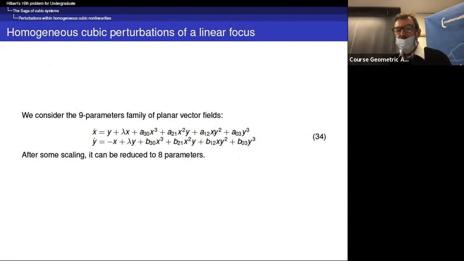Okay, so here there is very nice news that in this setting, we can extend Dulac's theorem and see the full list of integrable cases. But the full list of integrable cases for the full family of cubic centers, meaning that you add a quadratic term plus cubic, this is open.